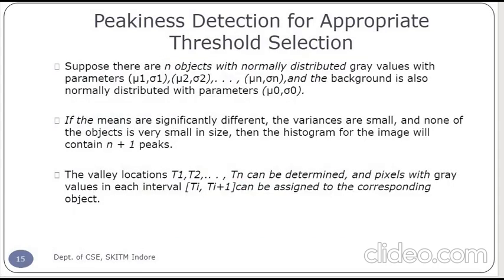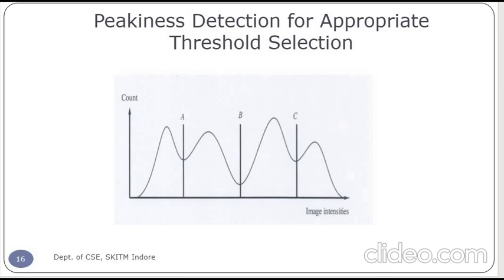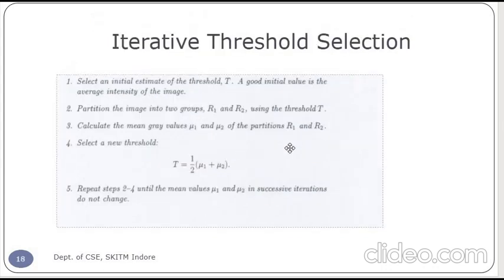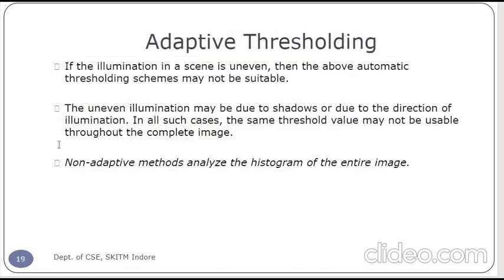And next, the peakiness detection is an approach for finding the appropriate threshold, using the same algorithm that we discussed. Next, the next approach is the iterative thresholding.